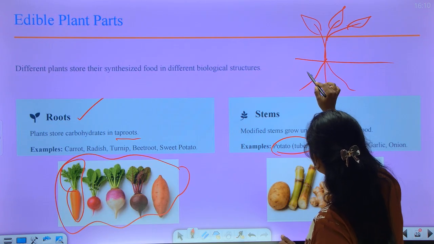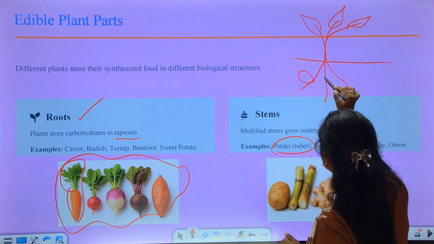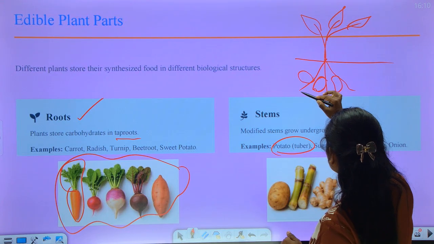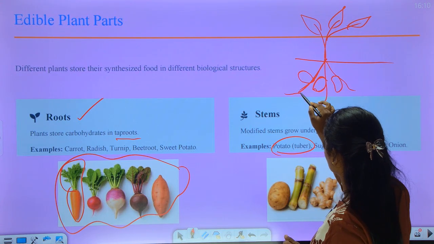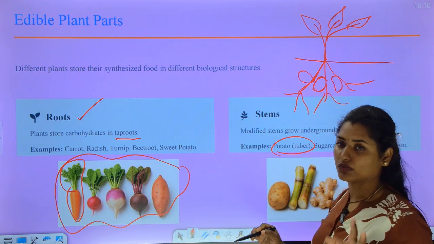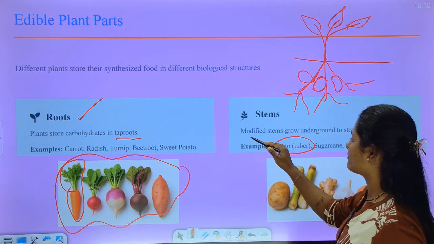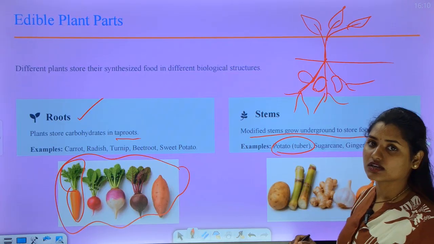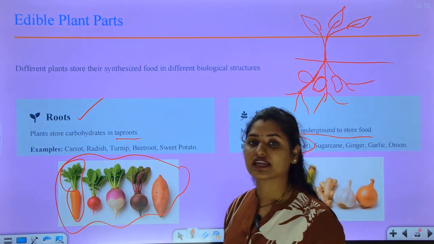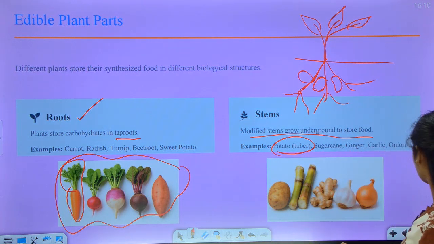From here you will get the potatoes. This is a stem, these are the roots. So from here you will get the potatoes, that is stems. Modified stems grow underground to store food. So the first one is root, the second one is stem, and coming to the third one,